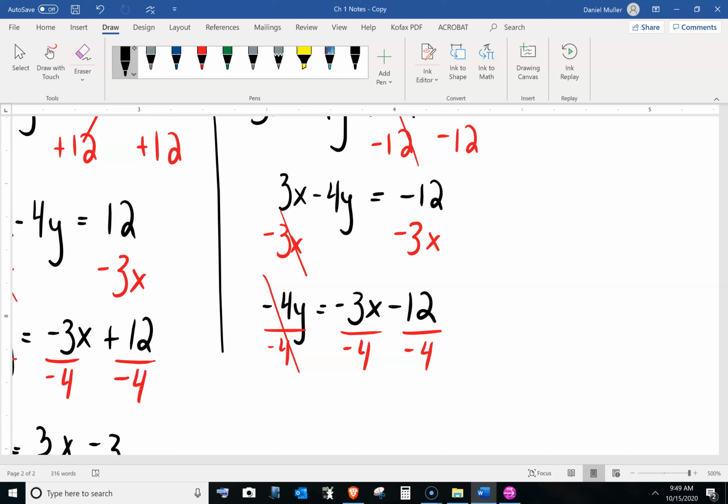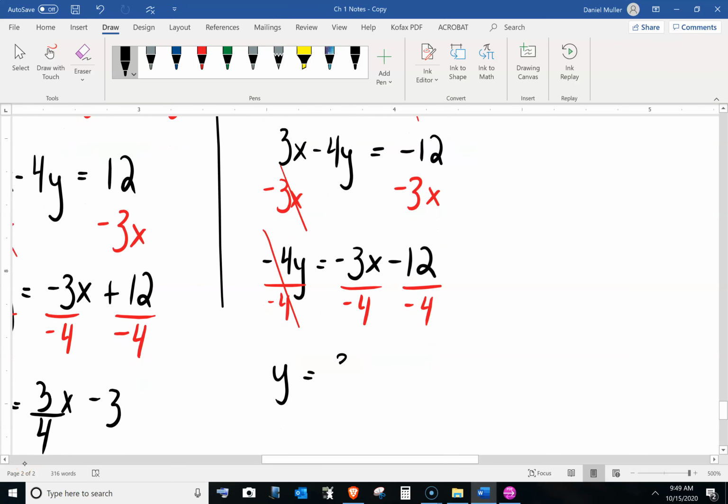And what do we have? Y equals negative over negative is positive. So positive 3 over 4. And negative 12 divided by negative 4 is a positive 3.